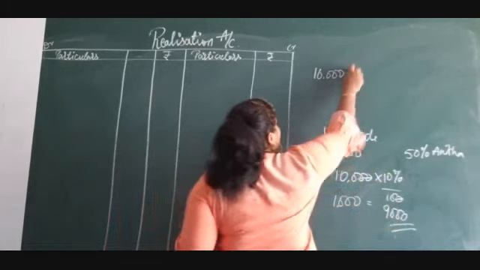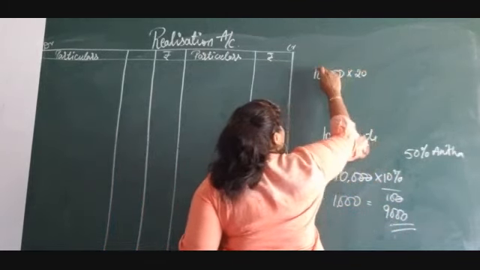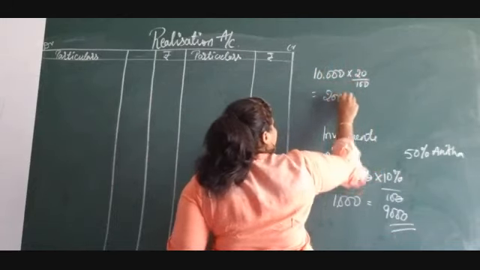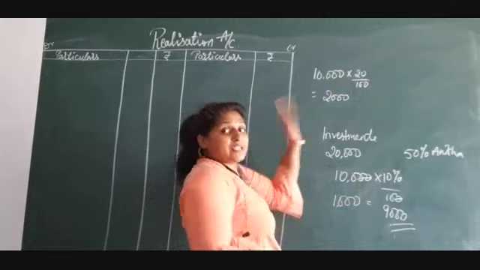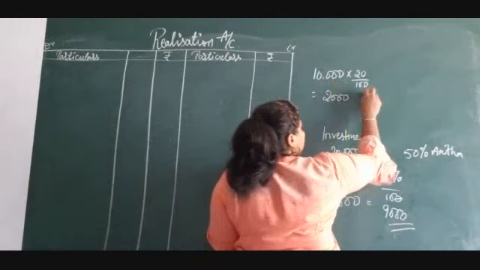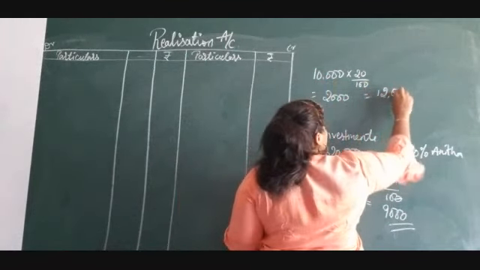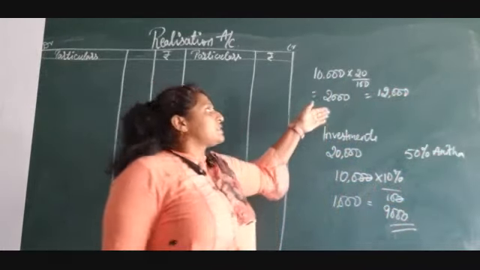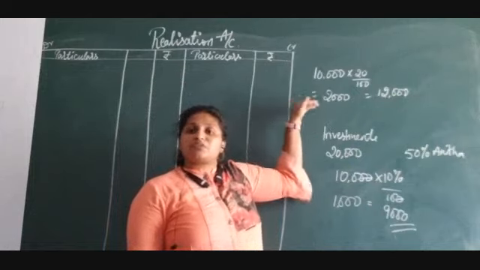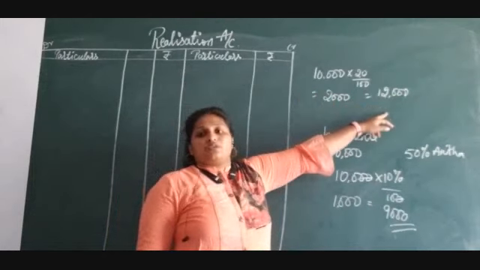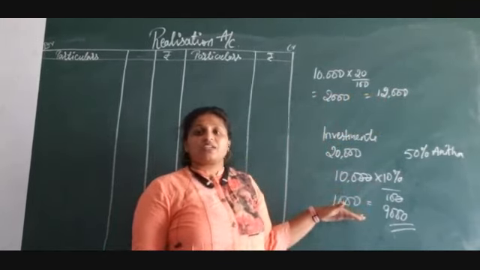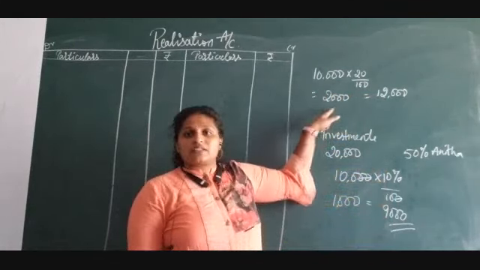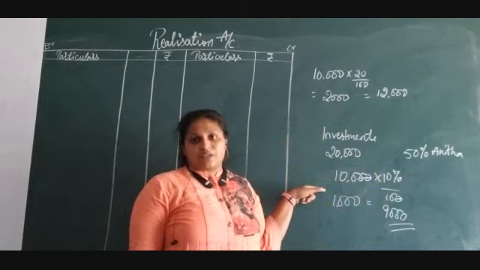So if you calculate 20% on 10,000, you will get 2,000. It is appreciated, so 10,000 plus 2,000 is 12,000. Under assets realized, you should write this investment: half of the investment is realized at 12,000, and the remaining half is taken over by Anita at 9,000. This is the second adjustment.